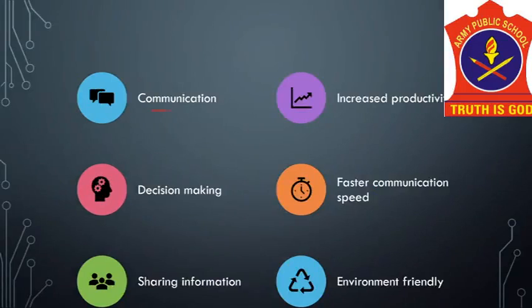Now, the next quality is communication. Today, most computers can communicate with other computers wirelessly, or if inside an office in a network, then it is wired. So they can communicate wirelessly also, and if wired, they can also communicate. Computers with this capability can share any of the 4 information processing cycle operations, like the input, the process, the output, and the storage with other computers or other users.